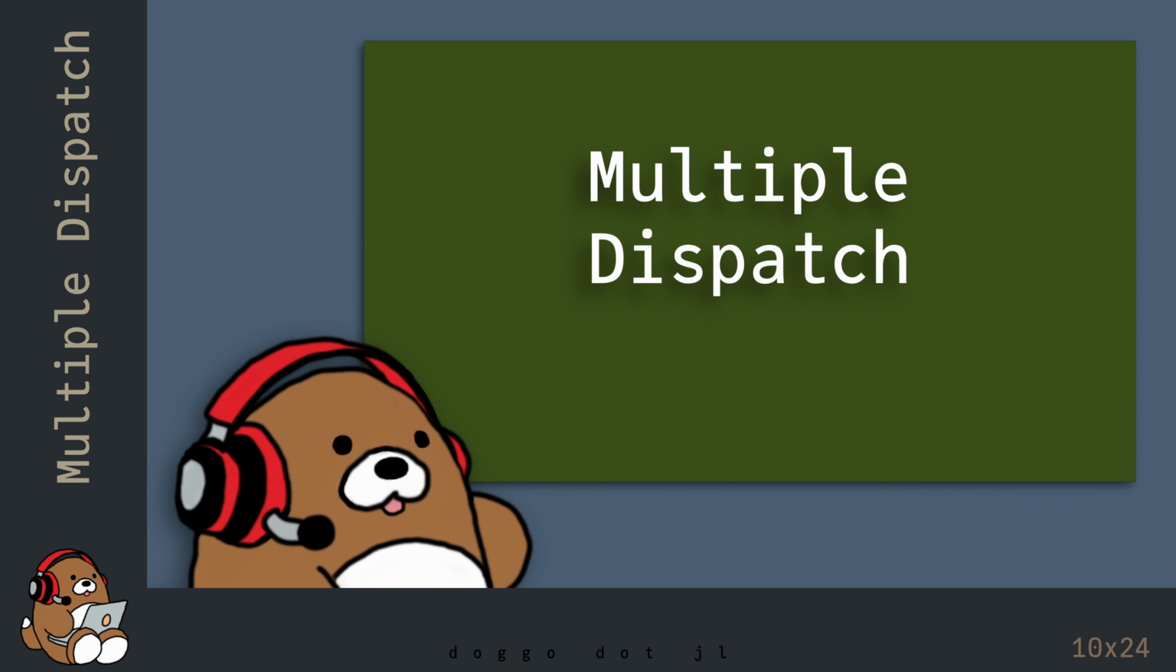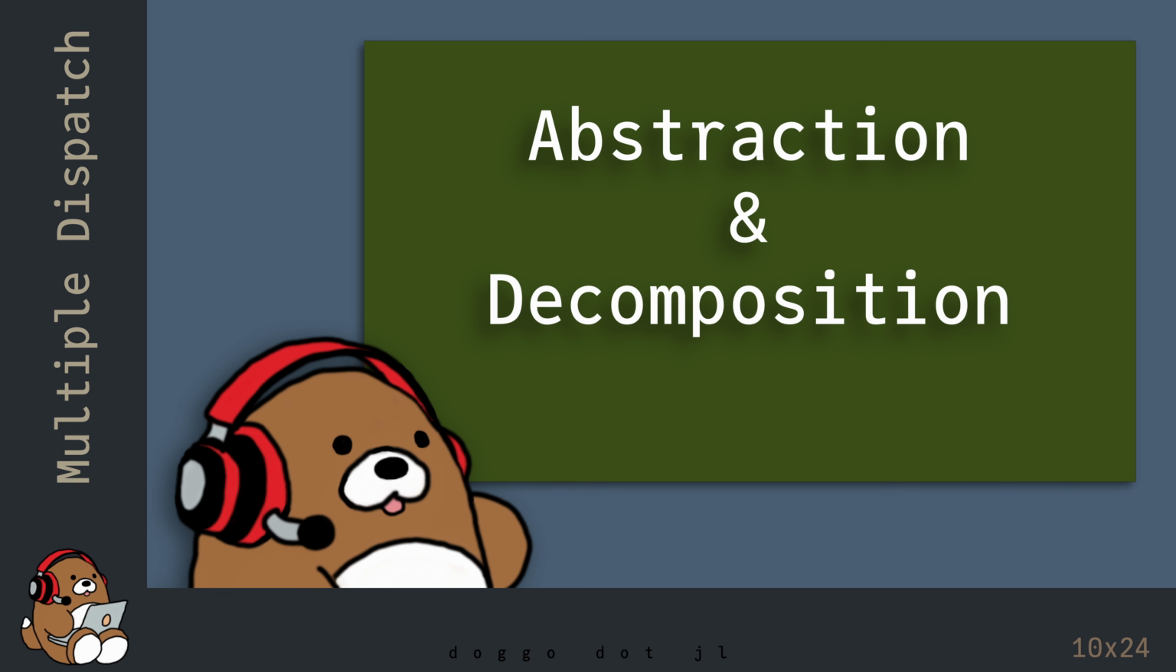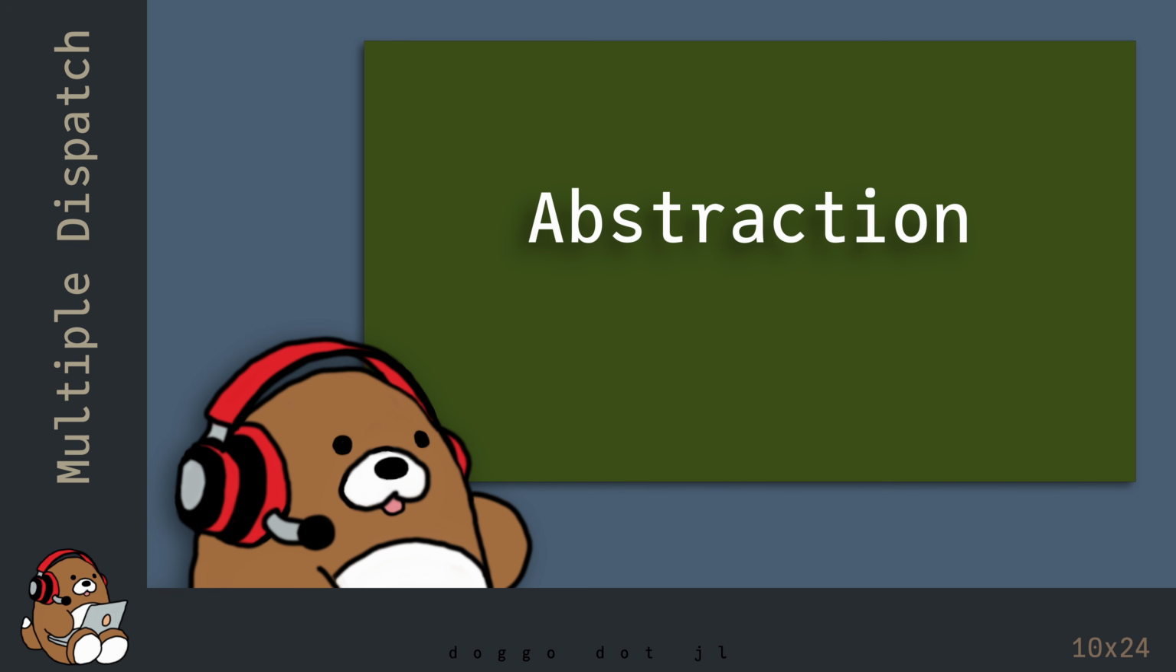So why is this important? This goes back to the concepts of abstraction and decomposition. Multiple dispatch is a higher level of abstraction compared to function overloading. Multiple dispatch gives you the ability to create truly abstract generic functions. At the same time, multiple dispatch gives you the ability to break down your projects into smaller pieces of reusable code.